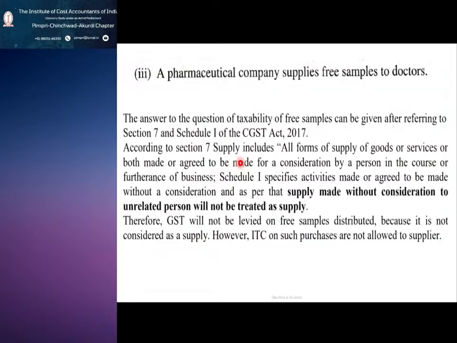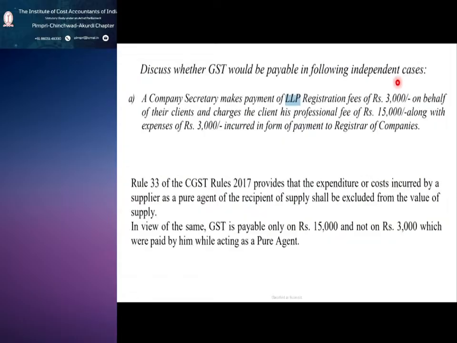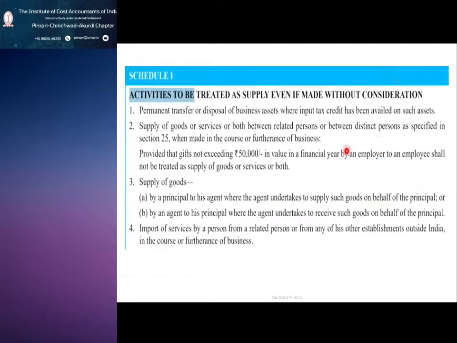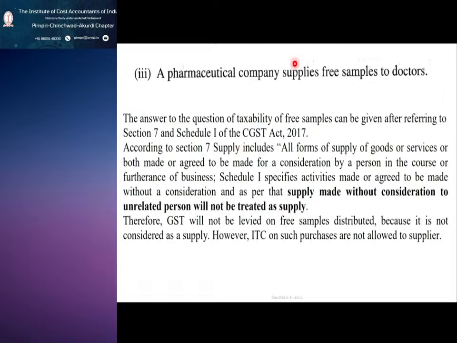But in our case, the pharmaceutical company is supplying to doctors. Whether he is a related person or a distinct person, he is neither related nor distinct. So you cannot consider this as a supply. If you don't treat it as a supply, then you are not liable to pay GST.